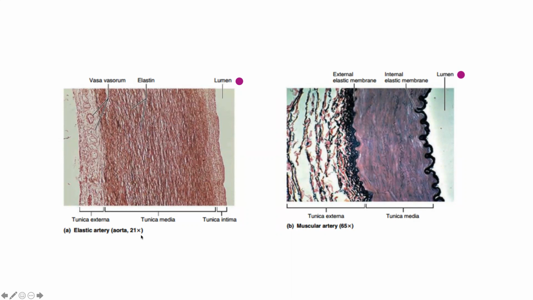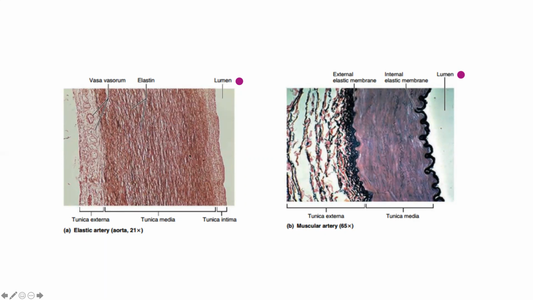The largest artery in the body is the aorta, and the aorta is an elastic artery. Here we can see the endothelial layer, which is called tunica intima, the middle layer, tunica media, and the outermost layer, tunica externa. This is inside the lumen.